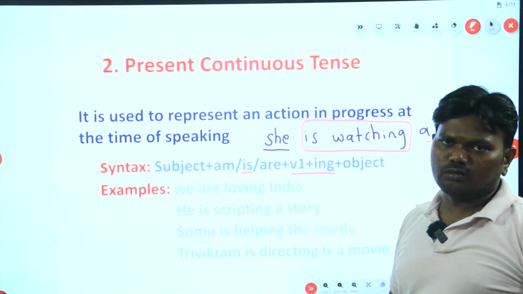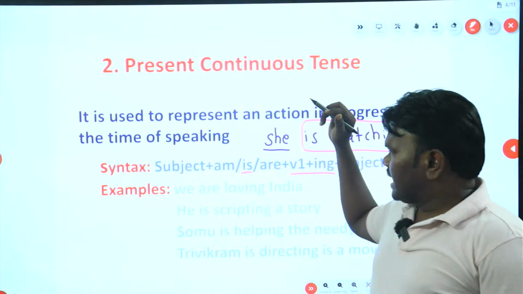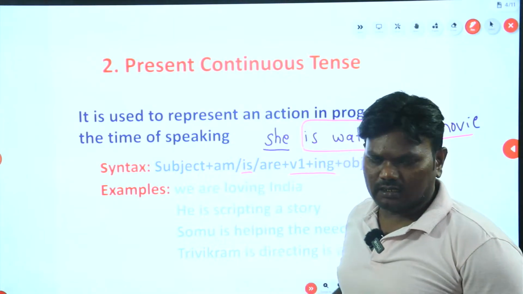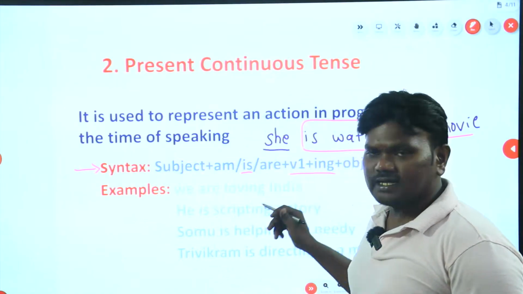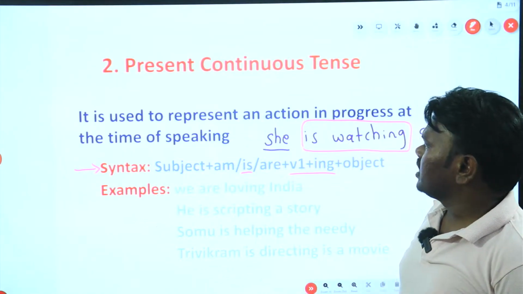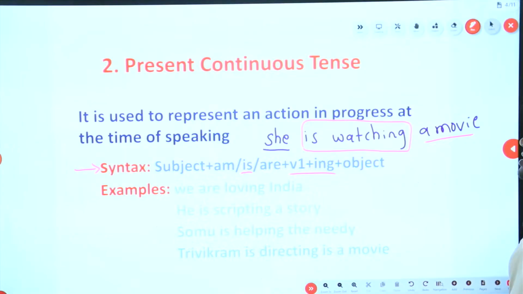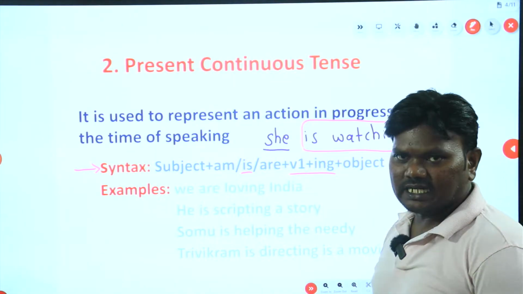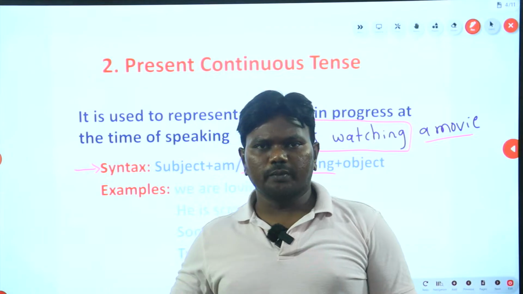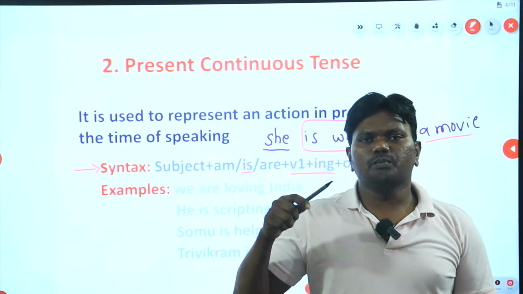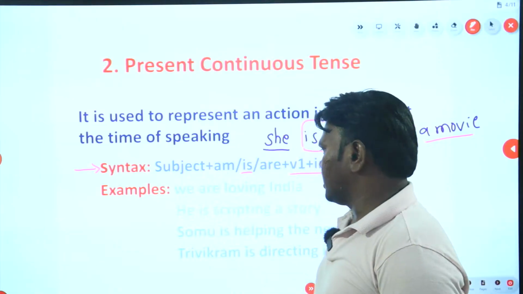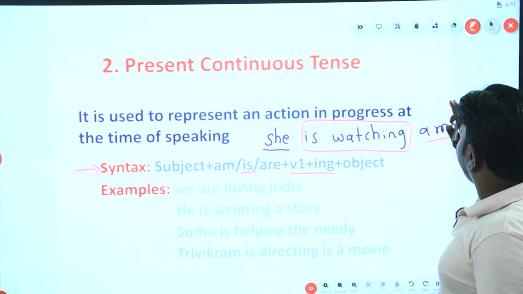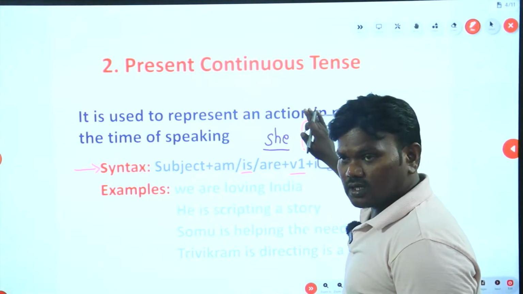She is watching a movie. Now see here, any present continuous tense should be of this form, and that is a compulsory condition. Present continuous tense is used to represent an action in progress, which is happening at the time of speaking. I gave you a few examples. Hope you are clear now.